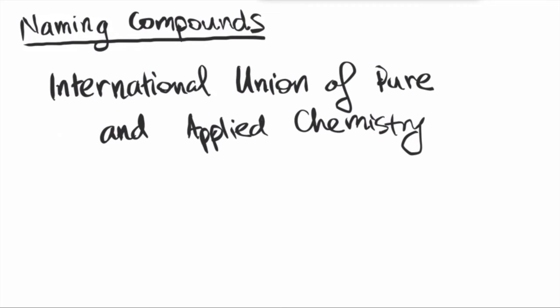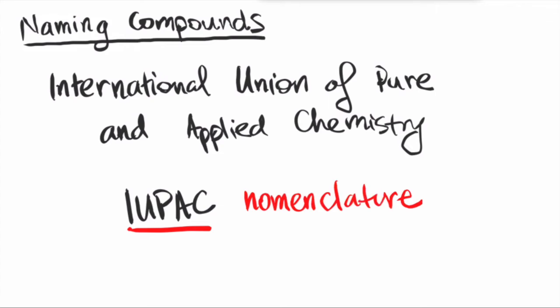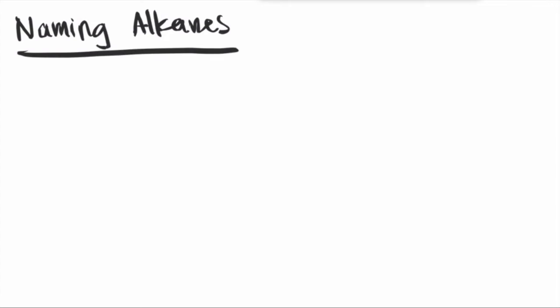A group of chemists came together and created the International Union of Pure and Applied Chemistry, or shortly known as IUPAC. And so from this group, we have the IUPAC nomenclature. The word nomenclature simply means a system of naming. So the first functional groups that we will dive into are the alkanes.